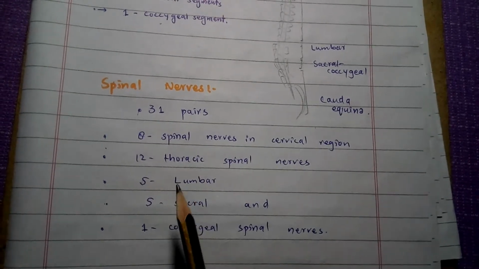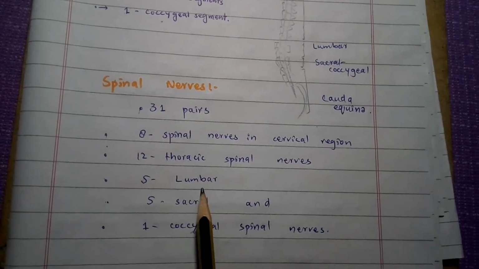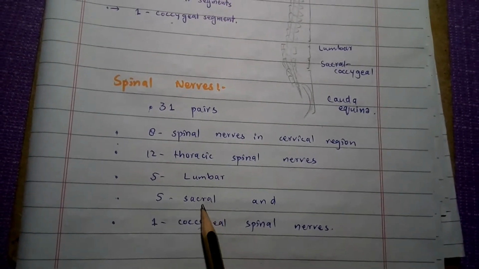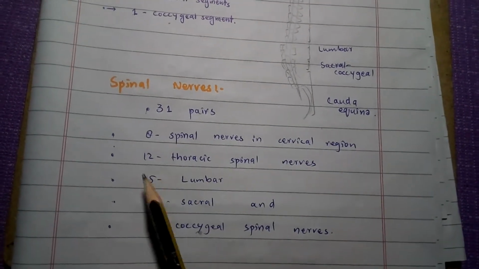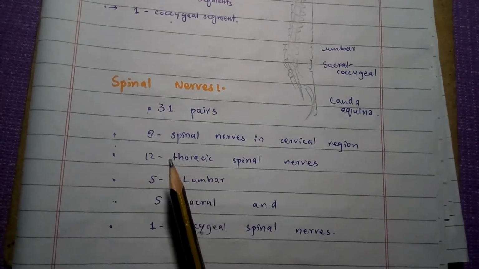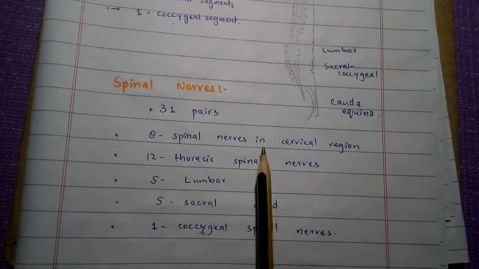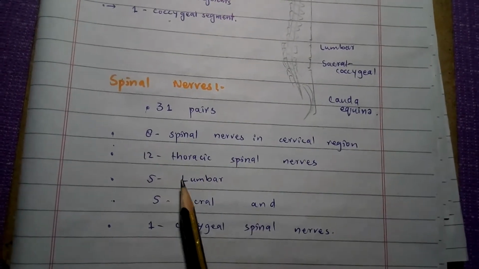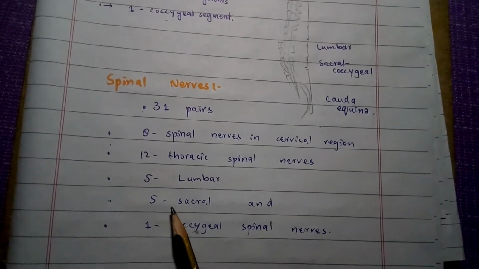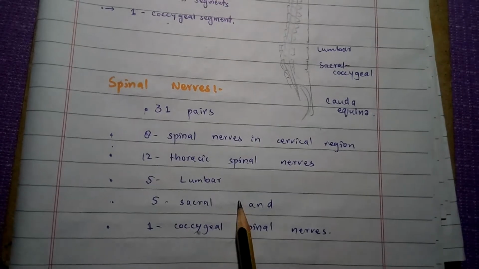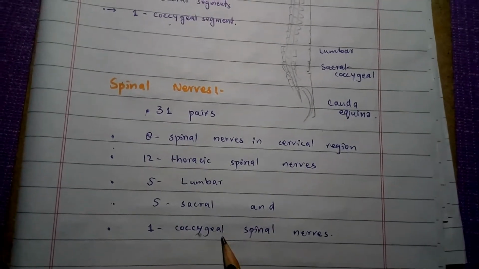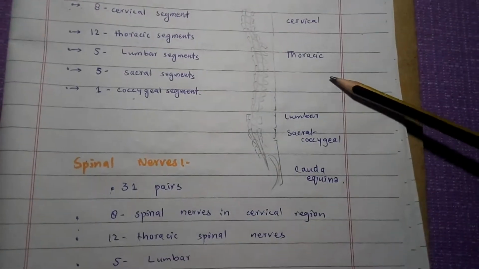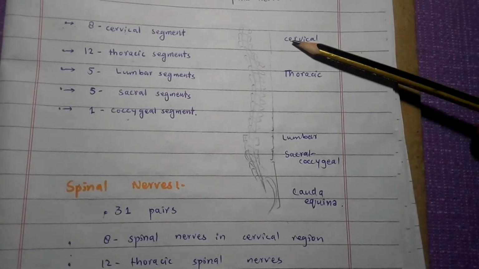There are 31 pairs of spinal nerves, and with each spinal segment there is a spinal nerve. Hence we have 8 cervical spinal nerves, 12 thoracic spinal nerves, 5 lumbar spinal nerves, 5 sacral spinal nerves, and 1 coccygeal spinal nerve present in the body in the form of pairs.